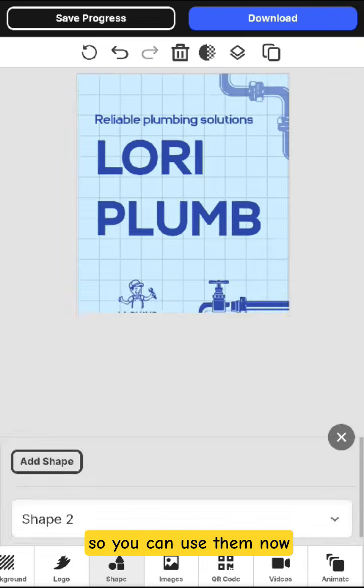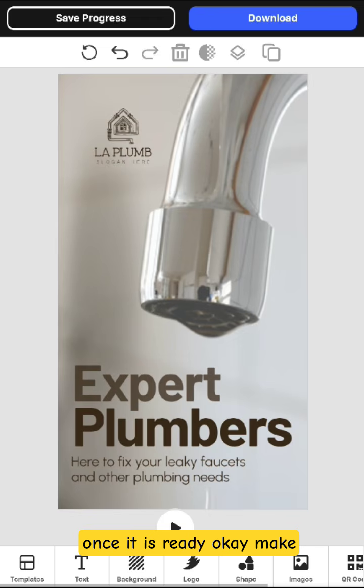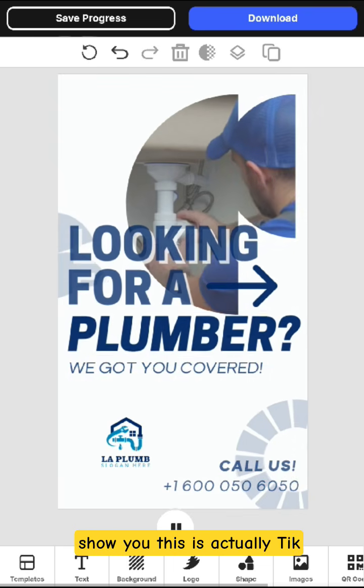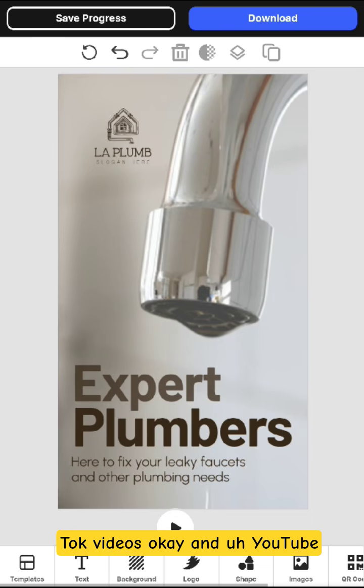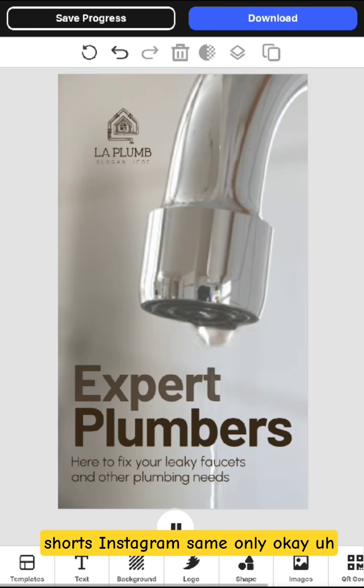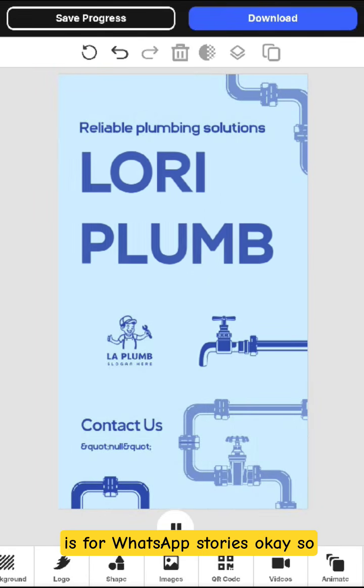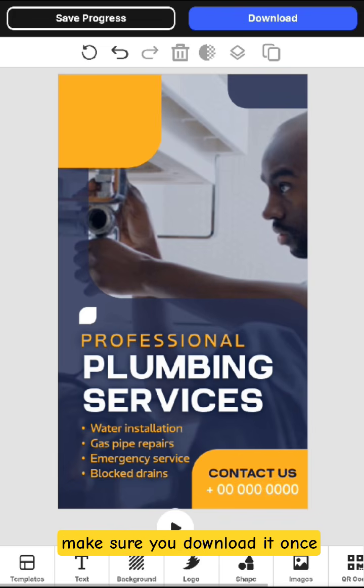Now once it is ready, okay, make sure you download it. Okay, so this one also I want to show you. This is actually TikTok videos. Okay, and YouTube shorts, Instagram reels, same only. Okay, you can use it. This is for WhatsApp stories. Okay, so make sure you download it.